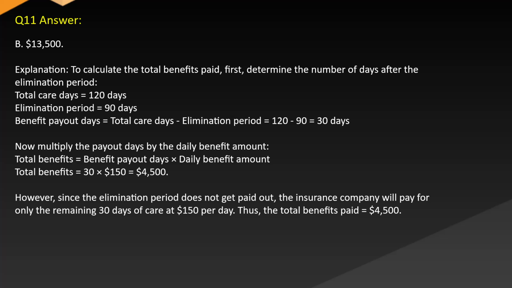$13,500. Explanation: to calculate the total benefits paid, first determine the number of days after the elimination period. Total care equals 120 days. Elimination period equals 90 days. Benefit payout days equal total care days minus the elimination period: 120 minus 90 equals 30 days. Now multiply the payout days by the daily benefit amount. Total benefit equals 30 x 150 equals $4,500. However, since the elimination period does not get paid out, the insurance company will pay for only the remaining 30 days of care at $150 per day. Thus, the total benefits paid equals $4,500.